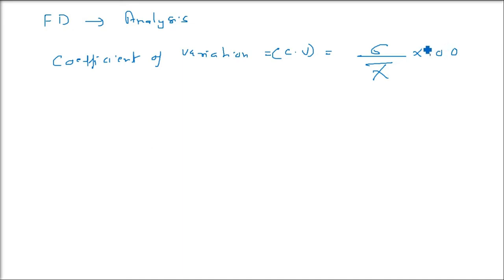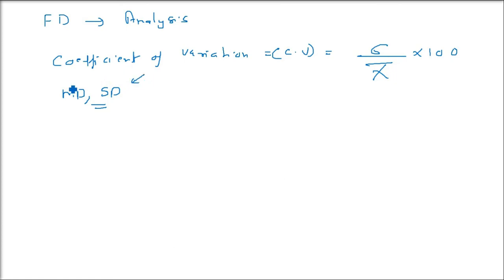It is given by sigma by x bar, where sigma is the standard deviation and x bar is the mean. Let me tell you again, mean deviation and standard deviation have the same units in which the data are given. So we cannot compare two or more series using the measures of dispersion, even if they have the same mean.